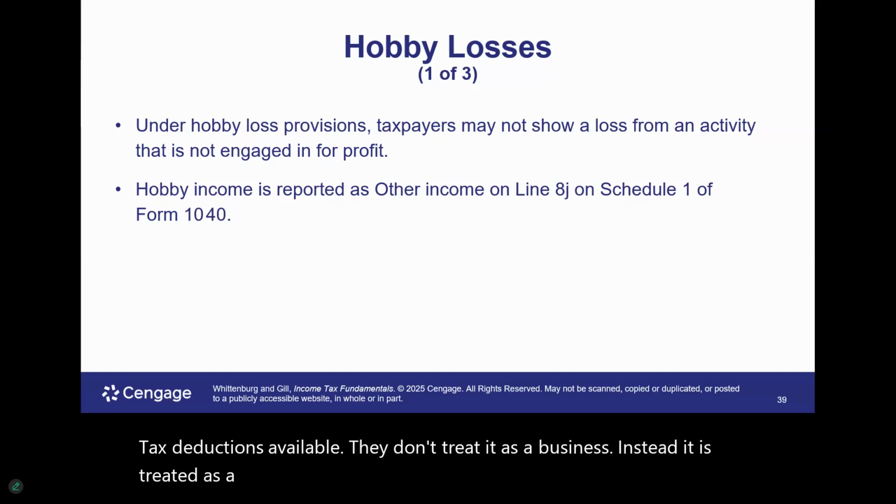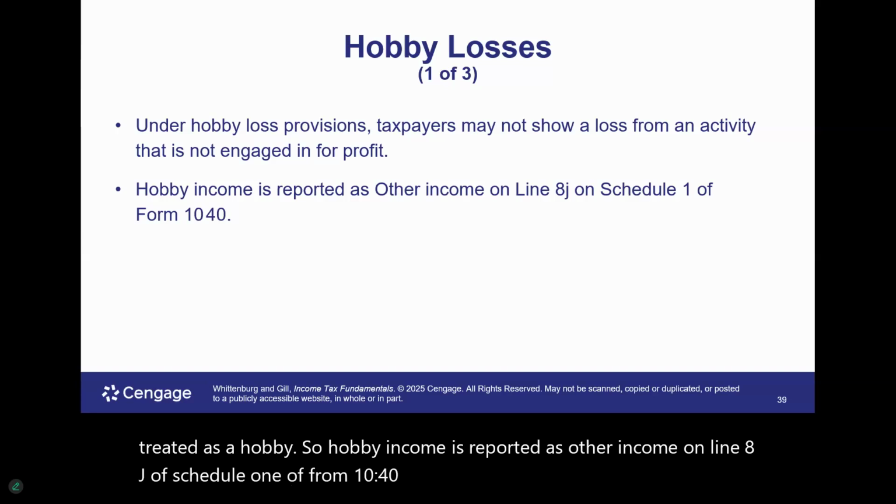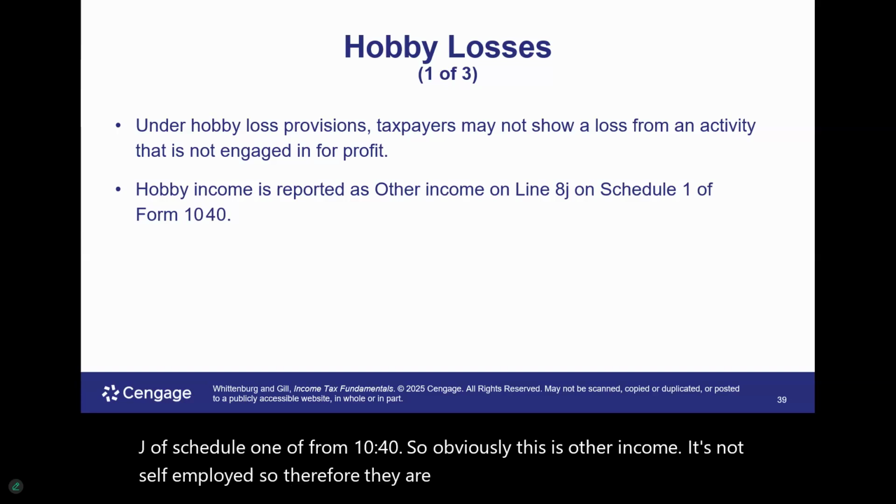So hobby income is reported as other income on line 8J of Schedule 1 of Form 1040. So obviously this is other income. It's not self-employed. Therefore, they are not subjected to self-employment taxes.